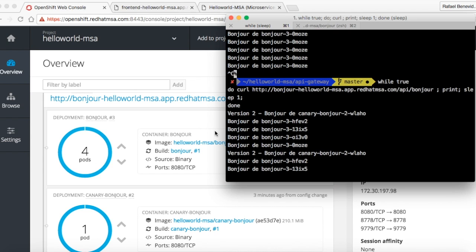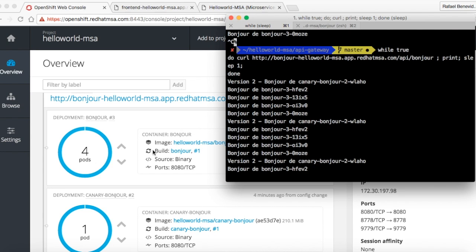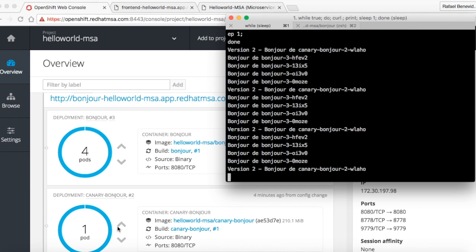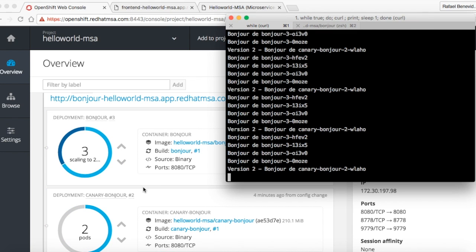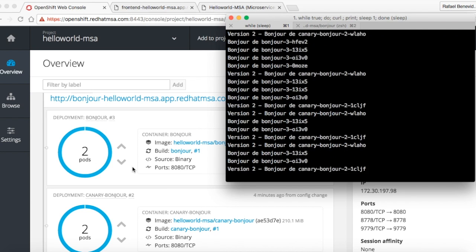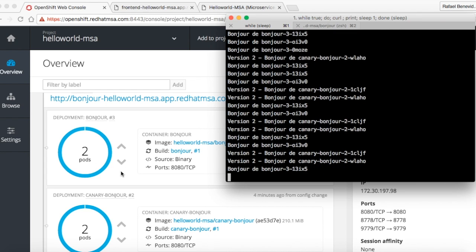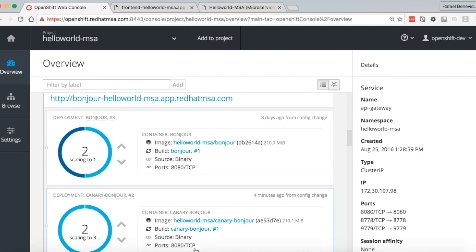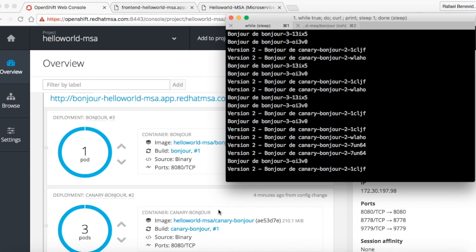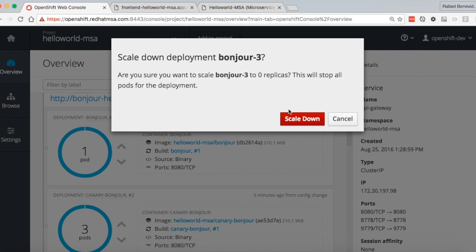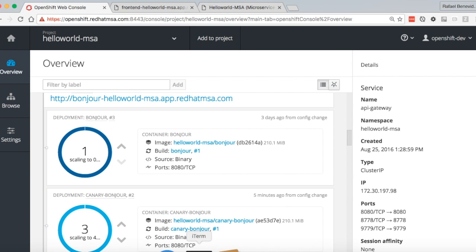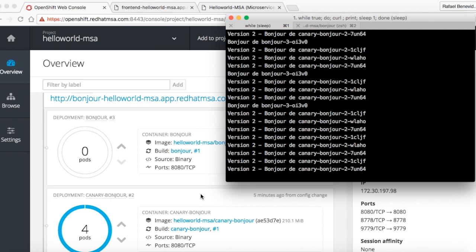And now that we feel that the version is comfortable to be published beyond 20%, we can increase, for example, to half of the requests happening on the version 1 and on the version 2. Now that we have 50-50, we can have 75%. And finally have 100% running the version 2 with 0 downtime during the deployment.